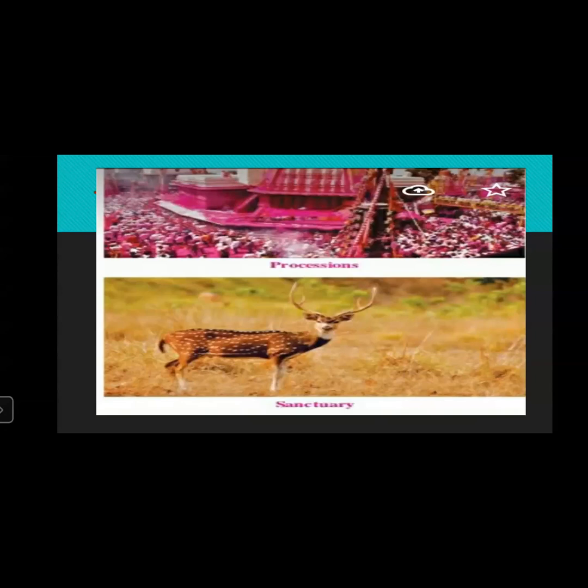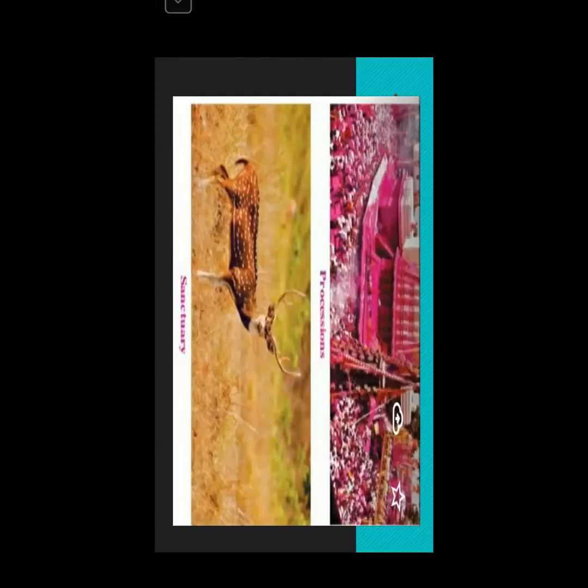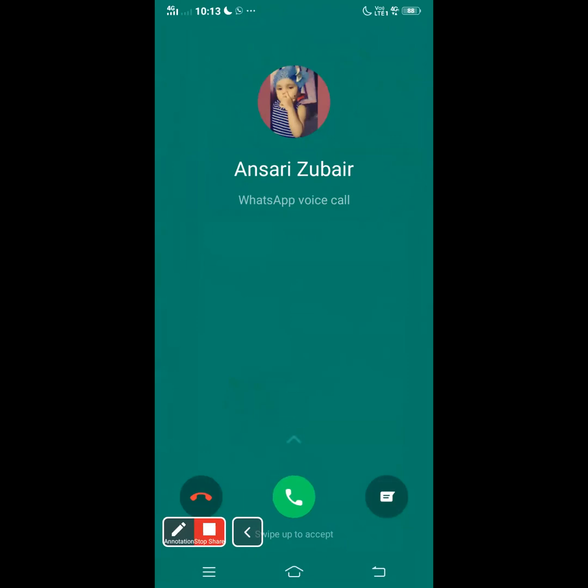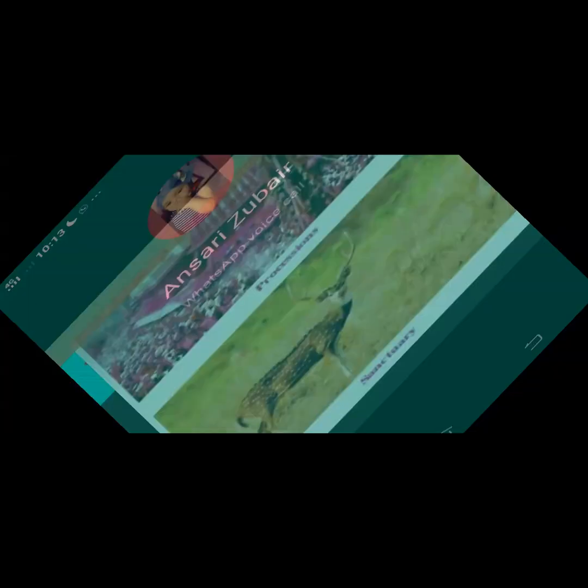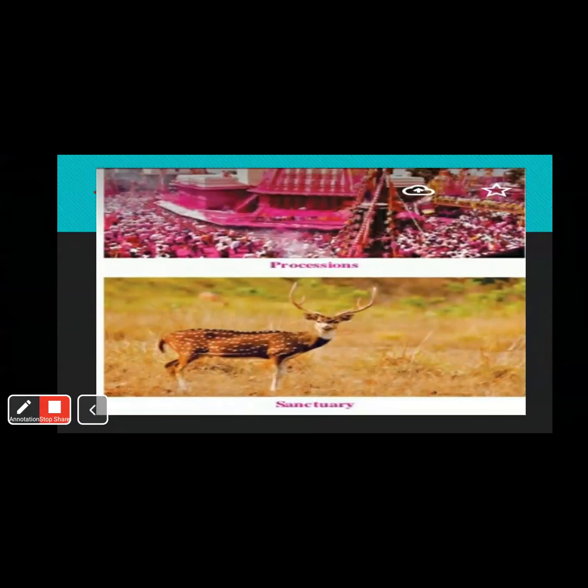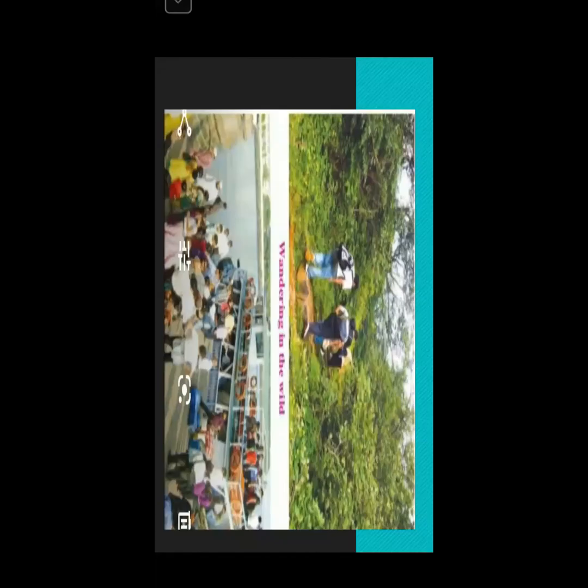Then different things come under sanctuary. Bird sanctuaries are there, then wildlife animal sanctuaries are there, where you can enjoy the different birds. You can also go on safaris. Cars and gypsies are provided to take you into the jungle to see these animals, to enjoy the wildlife, the flora and fauna, from a very close experience. So you can get this type of experience when you are visiting the sanctuary.